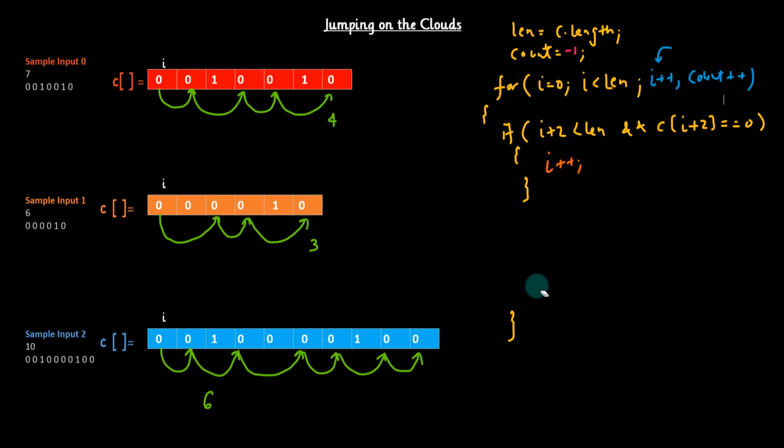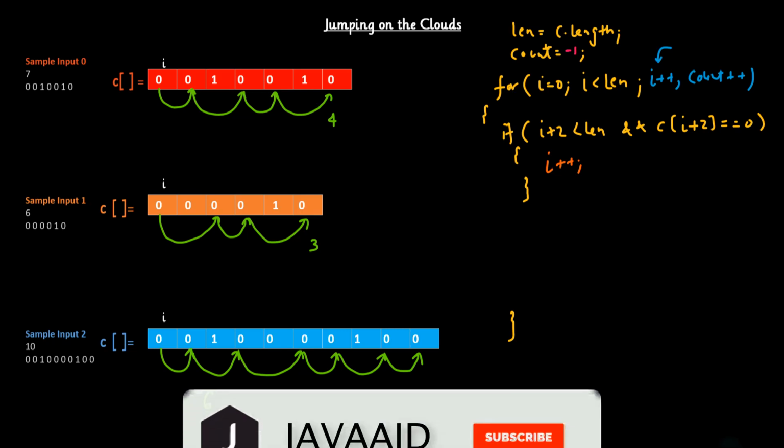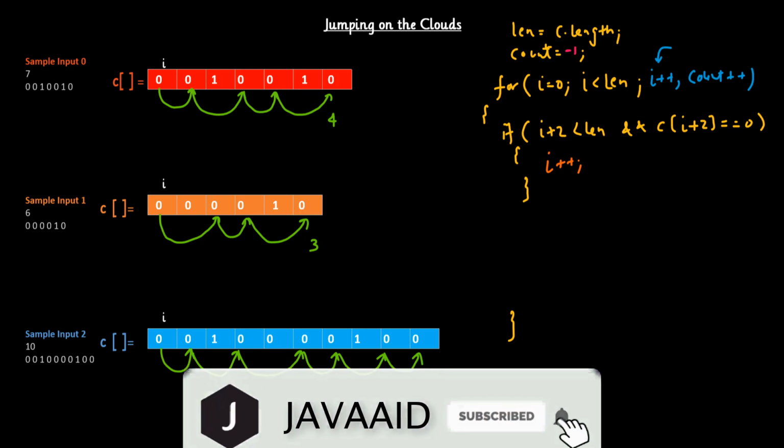So instead of only incrementing the I, I am also incrementing the count as well. So after this, it will execute this. So that is the reason why I have removed these statements from there and moved it over here just to make it more compact. So this is the final code guys which we are going to run on a HackerRank platform and we'll see whether it will work or not. I hope guys now you have got the idea how we have achieved this solution.